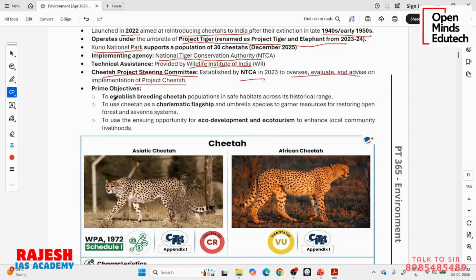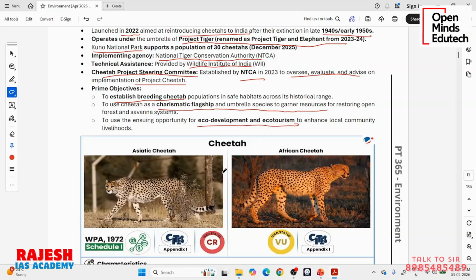What are the objectives? To establish a breeding cheetah population. We are introducing some set of population, and we are hoping they will breed and grow naturally from here. To use the cheetah as a charismatic flagship and umbrella species to garner resources for restoring open forest and savanna systems. To restore these grasslands and the food chain, just like I told you, we are introducing these cheetahs. Then to use this opportunity for eco-development and eco-tourism.